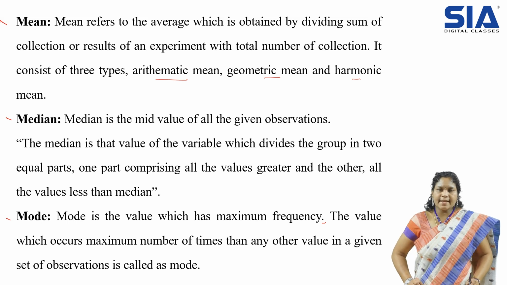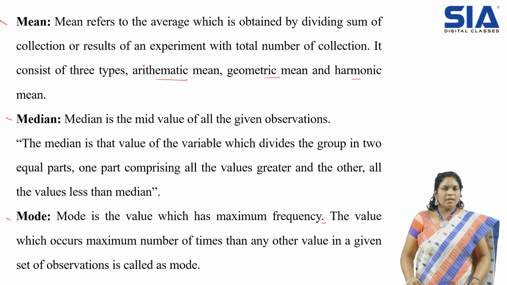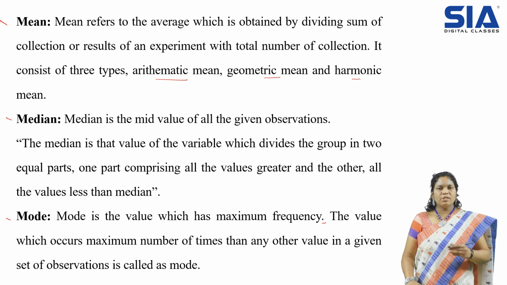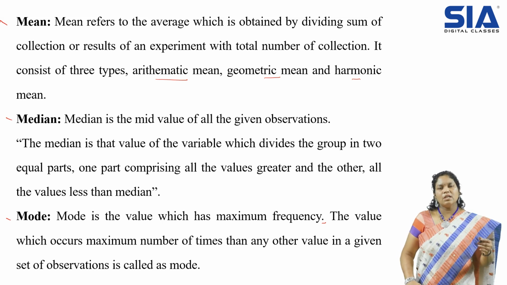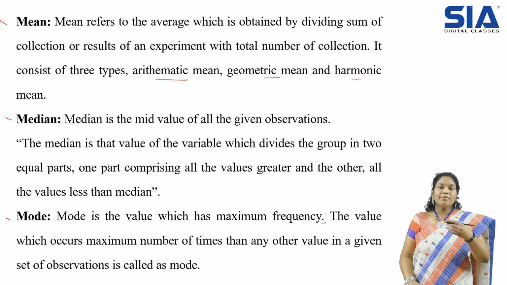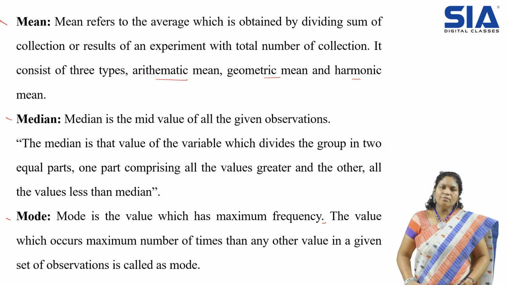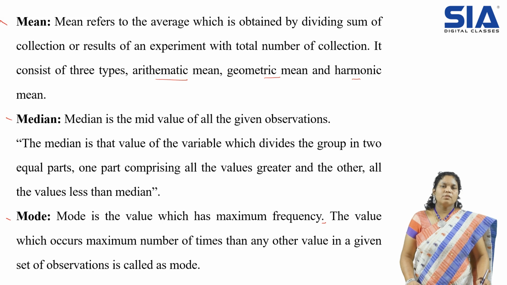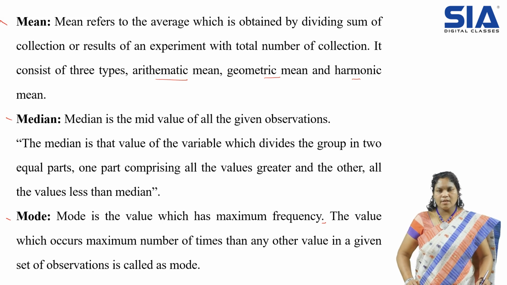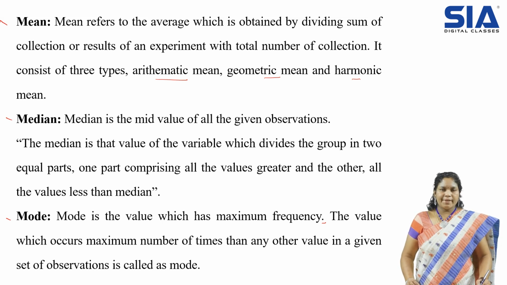So to represent the entire values, mean is useful, like when the entire data is important. Then median: homogeneous data means every data is almost nearby. You can pick any, so simply from the middle you pick the value, and that becomes your median. Then mode: if the highest value can represent the entire data, then we'll go for obtaining mode. So this is all about measures of central tendency. To pick an average, we have different methods, and all of them are considered central tendency.